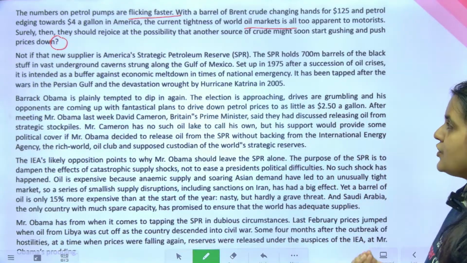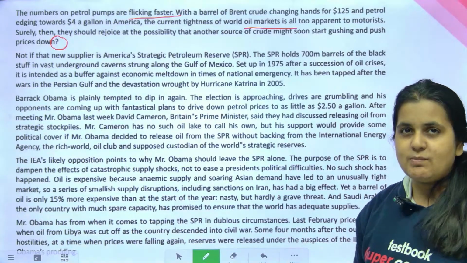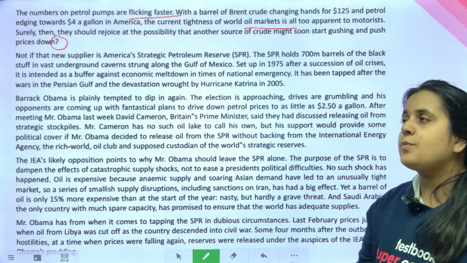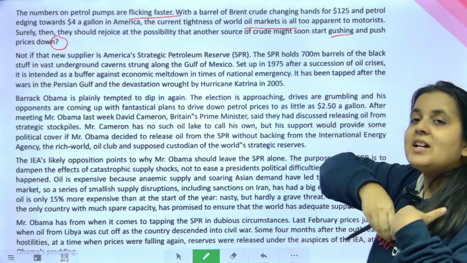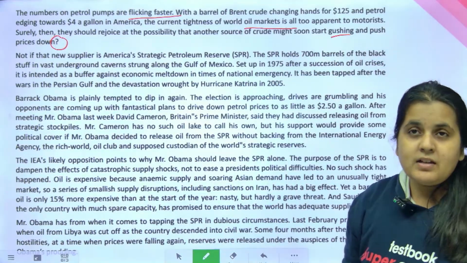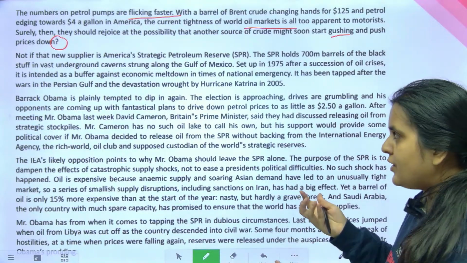So they should rejoice at the possibility that another source of crude, क्योंकि petrol काफी मतलब high, you know, the prices are really high. So if there's another source which is available, which will start gushing, मतलब जिसका supply भी abundant है, which would push the prices down, people should be happy. You know, of course, they've got a cheaper alternative. So लोगों को खुश होना चाहिए.